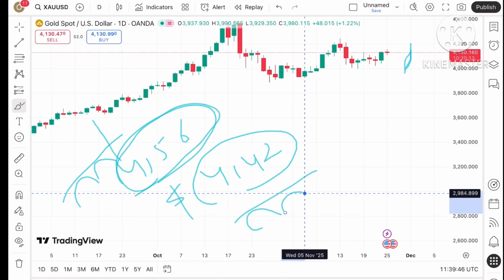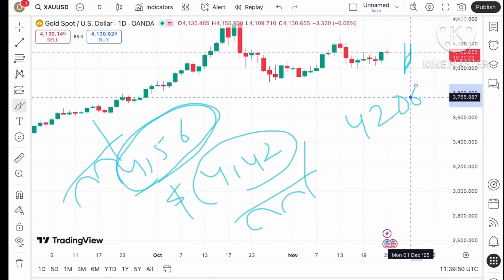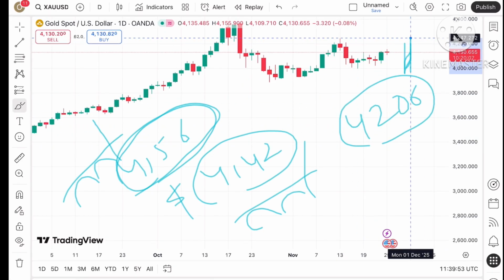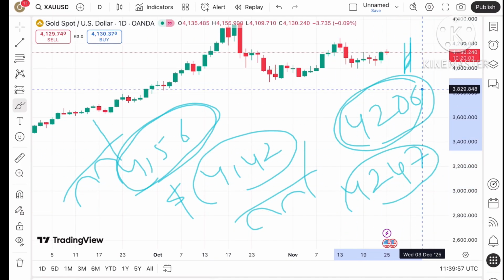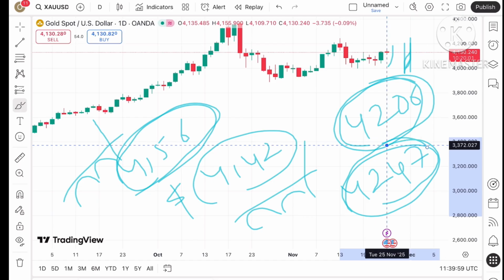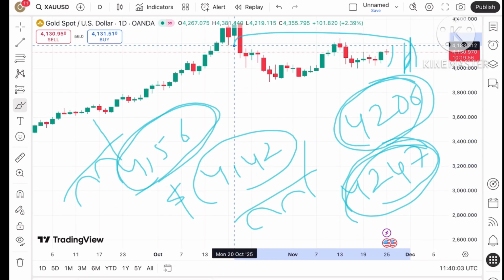41.56 is already weak, so we can see the price can rise above that particular level, and chances of touching 42.06 can be seen. And once the price moves above that level, we can see a level of 42.47. After 42.06 we can see a level of $42.47. Okay, and once the price goes above this level, a further upside can be seen.